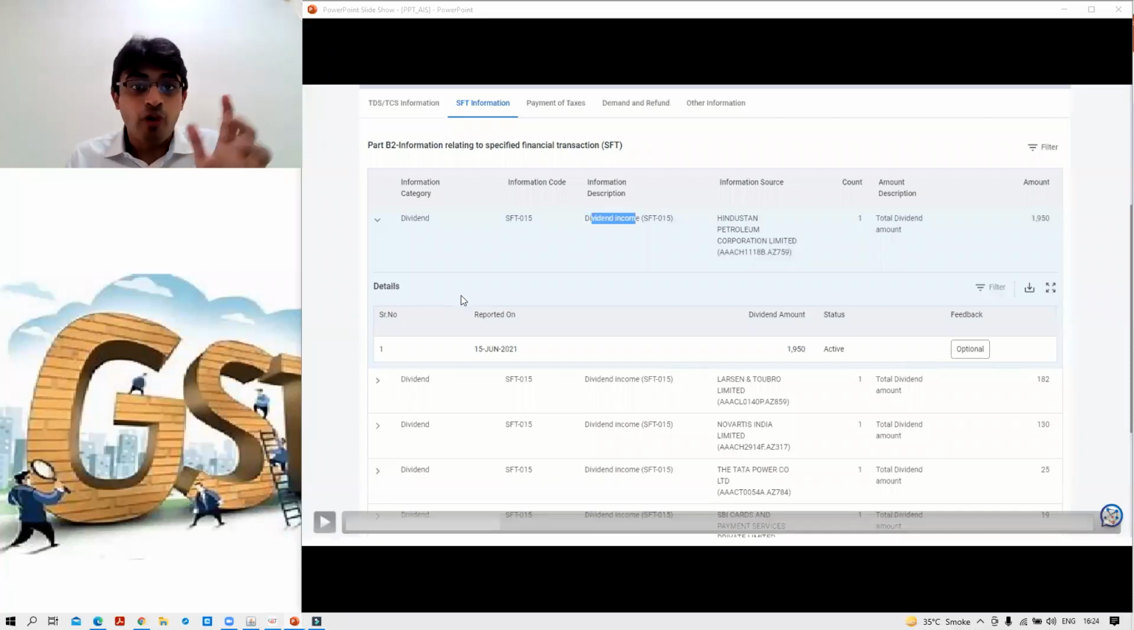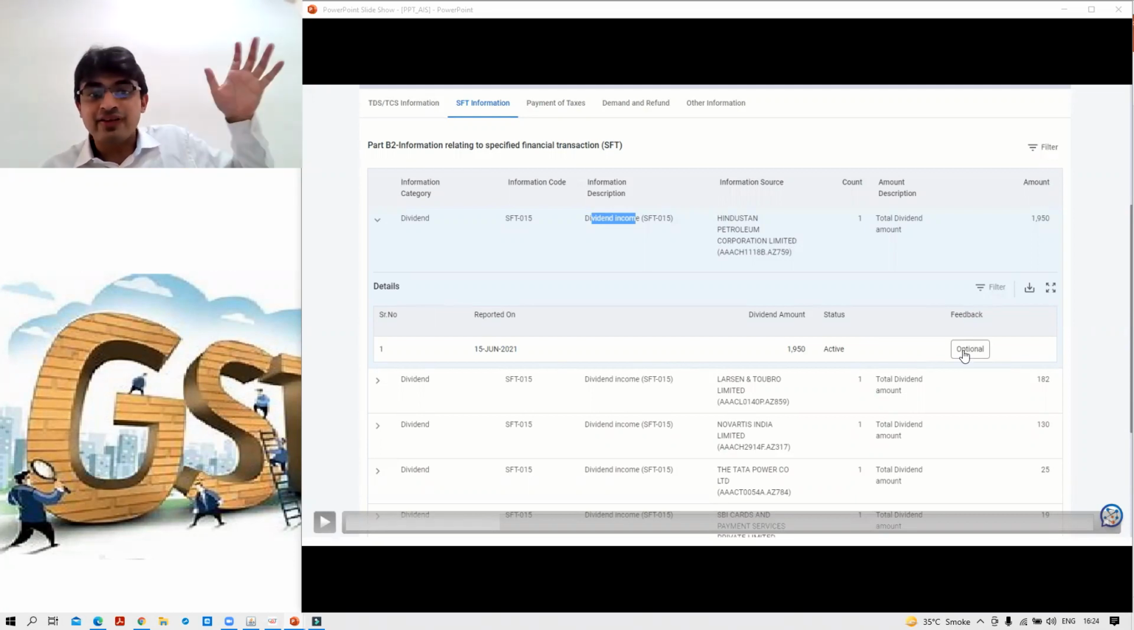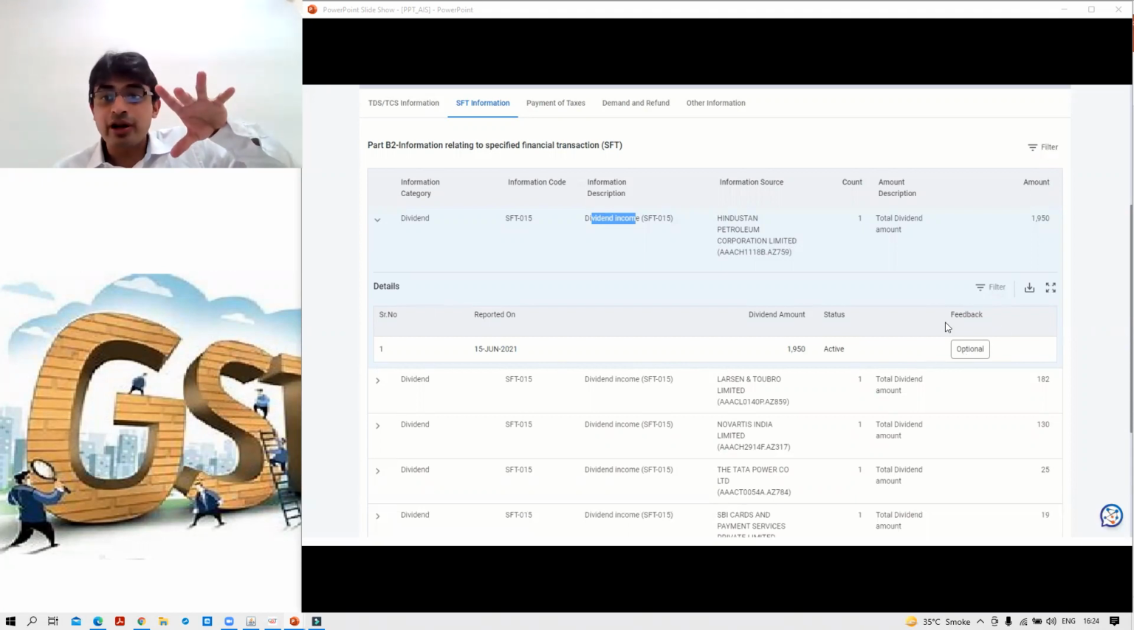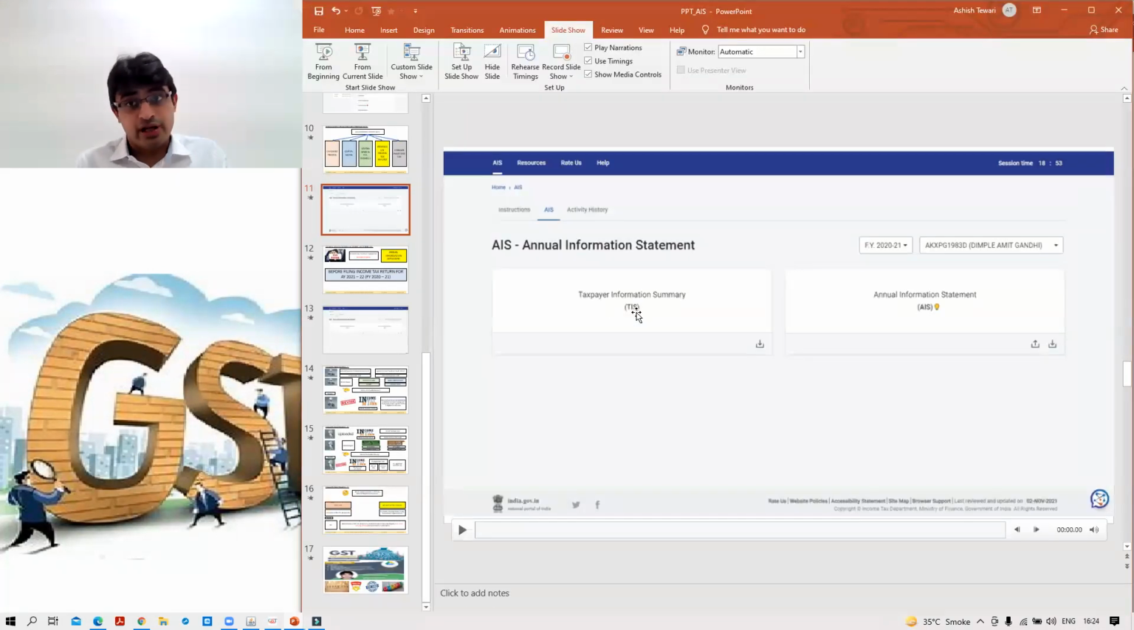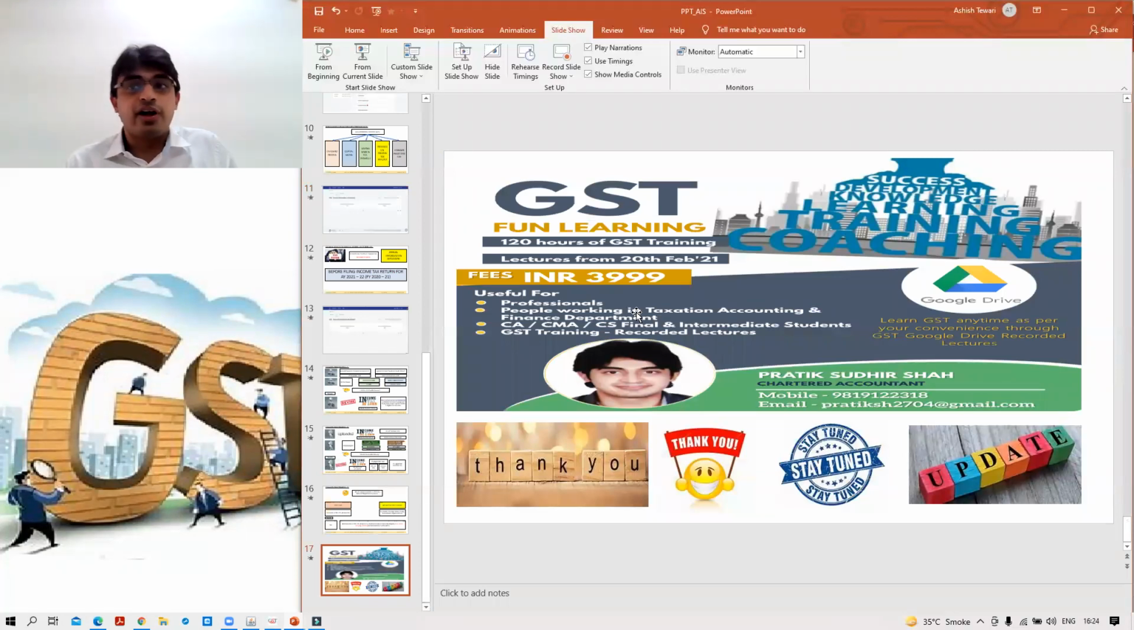Solution. You can see here, whatever details are auto populated, there is one feedback. You can see feedback optional. So if details, say saving bank, TDS, property, whatever are auto-populated, and it does not belong to you or your PAN, you can give your feedback. You can click and you can reply that this does not belong to me. Okay. So this is also the facility given to us where the taxpayer can reply how it is to be done. So this was a very, very important point here.